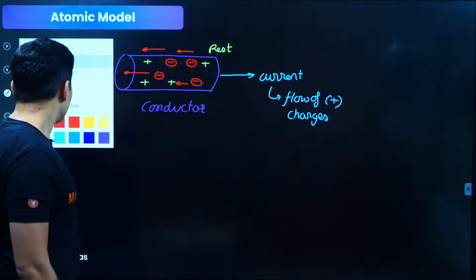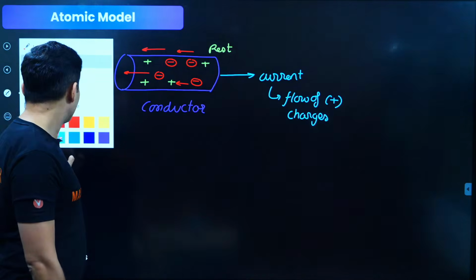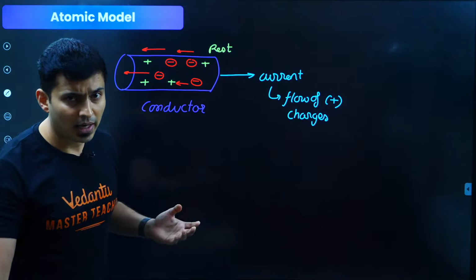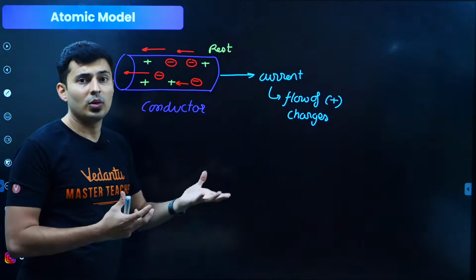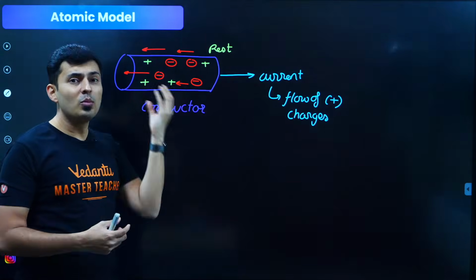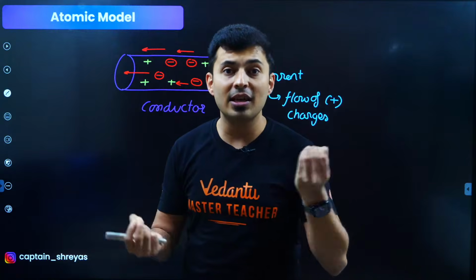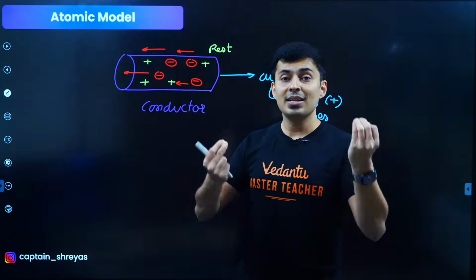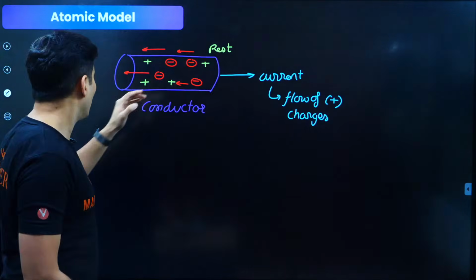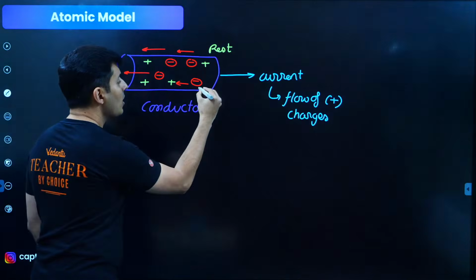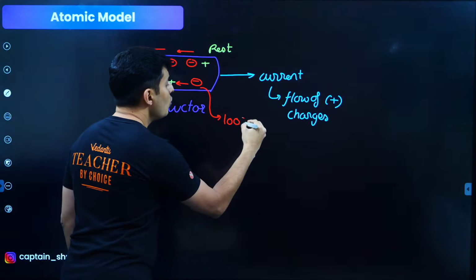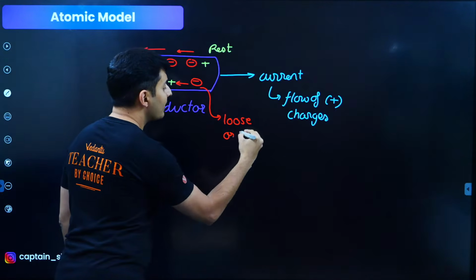Very nice. Now, if this much is clear, understand one more thing: the negative charges can move easily because they are loosely tied. The negative charges are able to flow because they are loose, they are free.